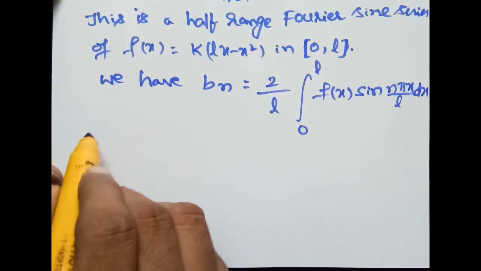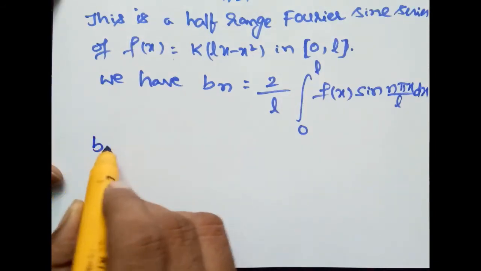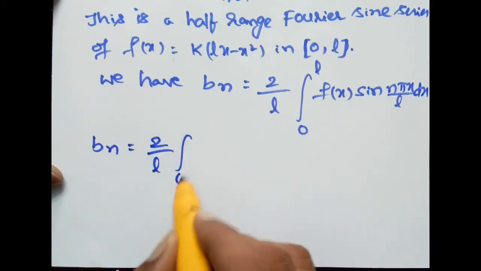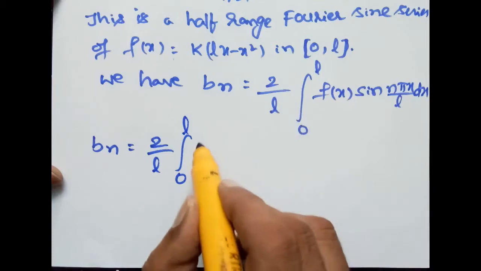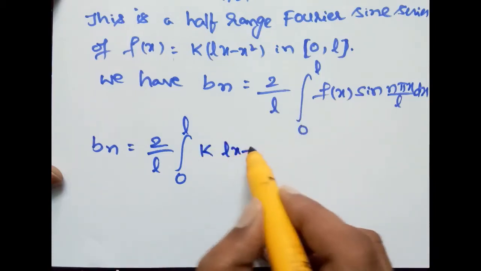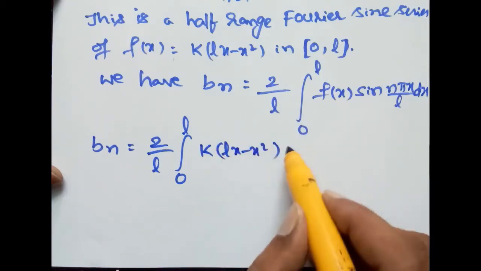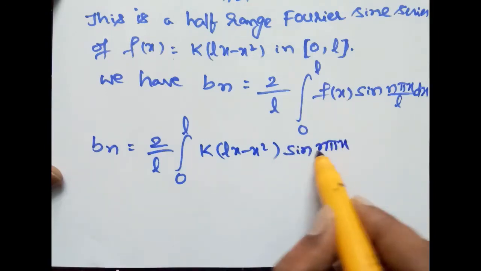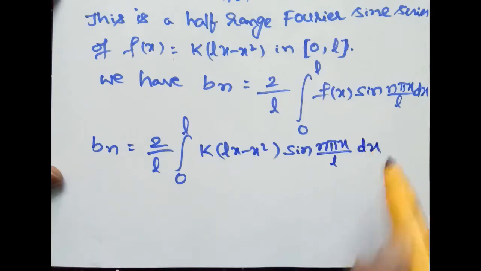Therefore bn is equal to 2 by l integral 0 to l k into lx minus x square into sin n pi x by l dx.